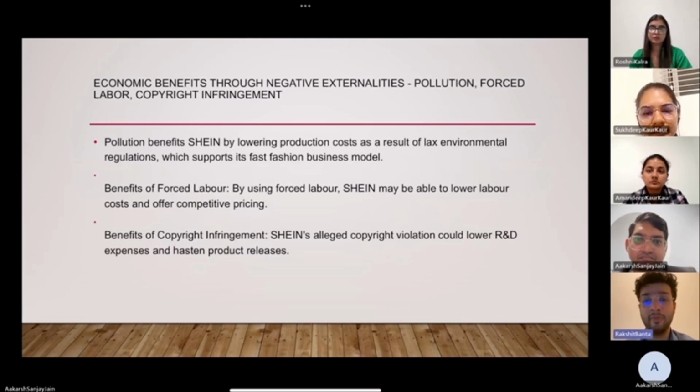However, delving deeper, these advantages are accompanied by significant drawbacks. Pollution, for instance, contributes to environmental degradation, resulting in regulatory interventions, reputational damage, and even potential legal consequences. Forced labor allegations do not only raise ethical concerns, but can lead to lasting reputational harm and legal action against the companies involved. Copyright infringement also diminishes brand integrity, undermines innovation, and invites legal disputes.